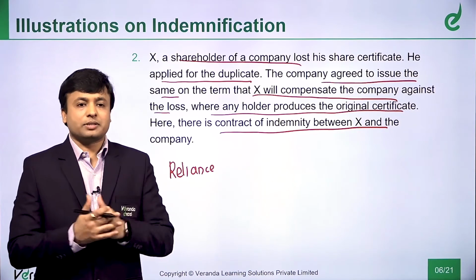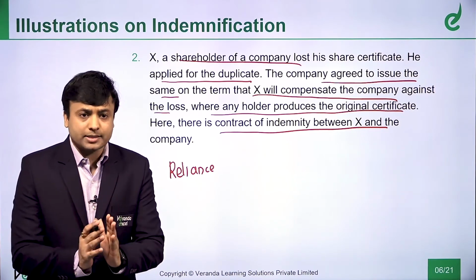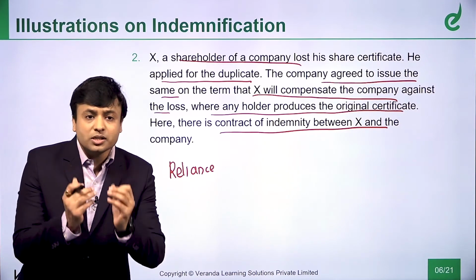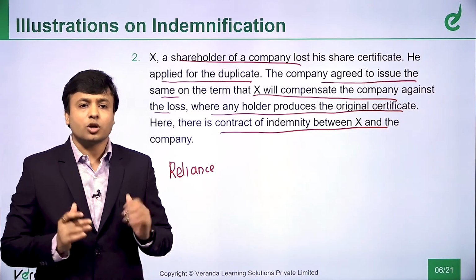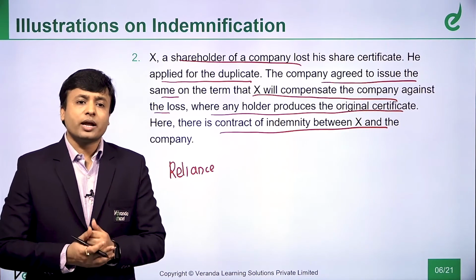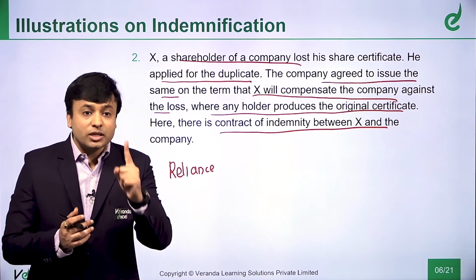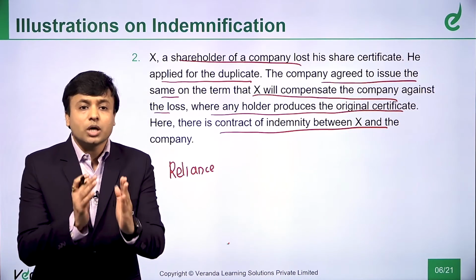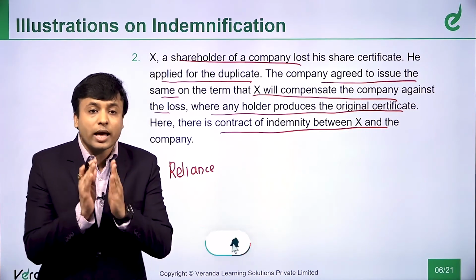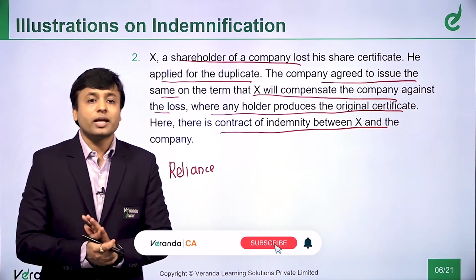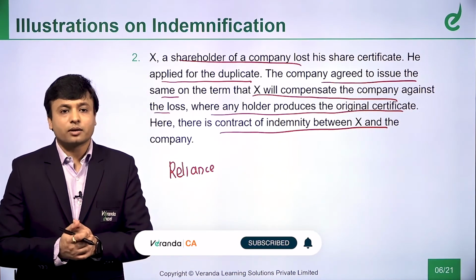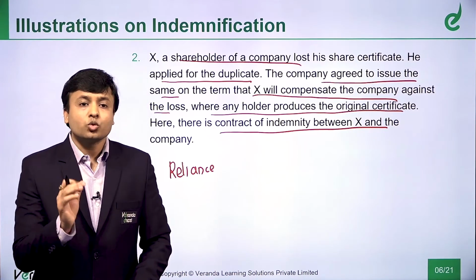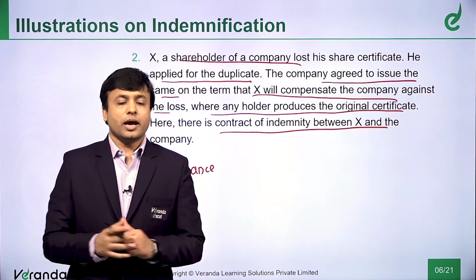In this situation, what happens? Let us see first. So, X, or assume you have a share of Reliance Industries and your physical share certificate is lost. Now, one share of Reliance is 2000 rupees. Single share of Reliance is 2000 rupees and assume you have 100 shares. So, 2000 into 100 shares is 2 lakh worth of shares you have of Reliance Industries. Will you just leave it like that? Definitely not. It's a huge money. So now you have rupees 2 lakhs worth of shares of Reliance Industries and you've lost the certificate.